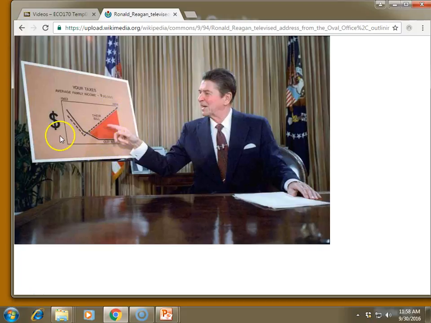Again, the big problem with this graph is notice the vertical axis. There's just a big dollar sign there. There's absolutely no numbers. Without numbers, it's impossible to tell how big that gap really is. It could be large, it could be very small. So again, always look for things to be properly labeled on both the horizontal and vertical axis.